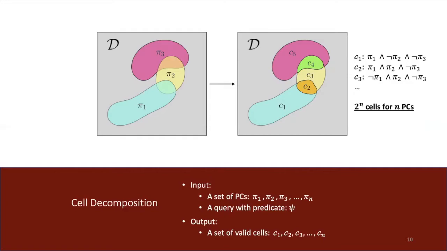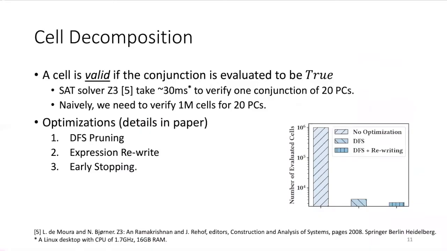We can note that the number of cells is exponential to the number of PCs. In the next step of cell decomposition, we need to find out which cells are valid. For example, if two PCs are disjoint, then their conjunction will be false. We use a solver called Z3 to evaluate each cell. Because the number of cells is exponential to the number of PCs, we propose three optimization techniques: DFS pruning, expression rewrite, and early stopping to reduce the cost of cell decomposition.